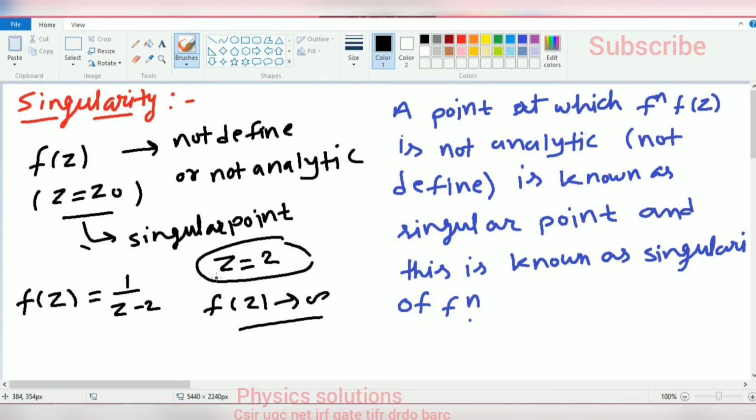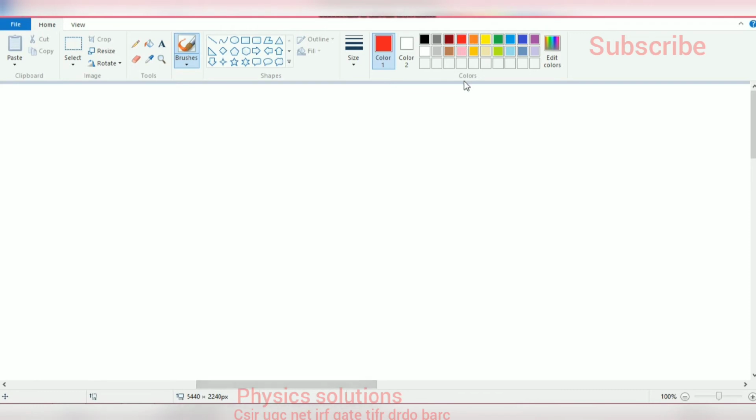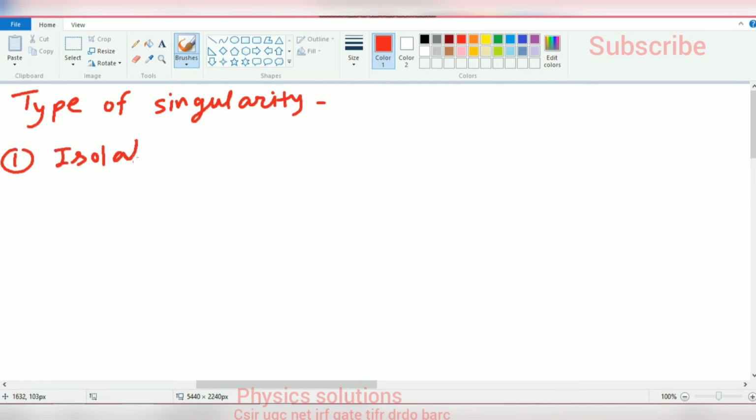Now students, we talk about types of singularity. Our first type is isolated singularity. In isolated singularity, the function has a finite number of singular points.